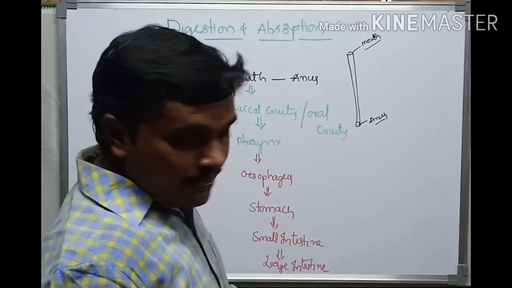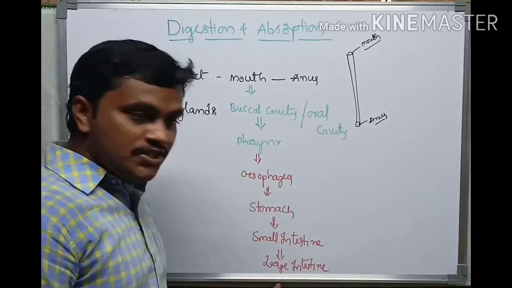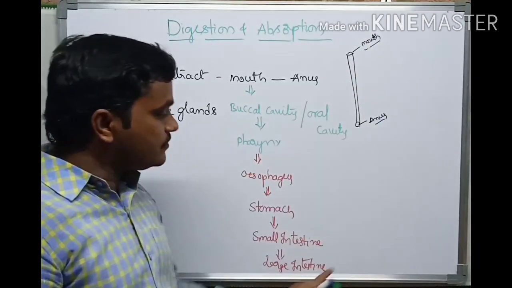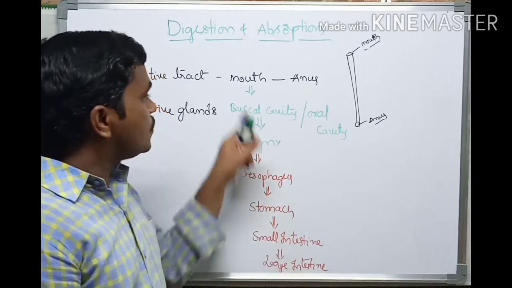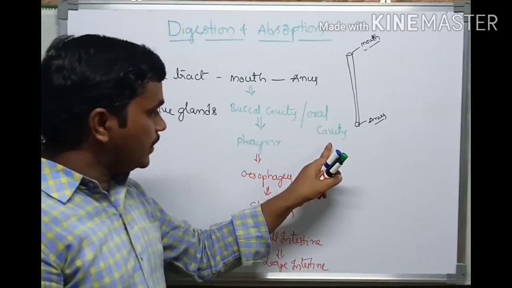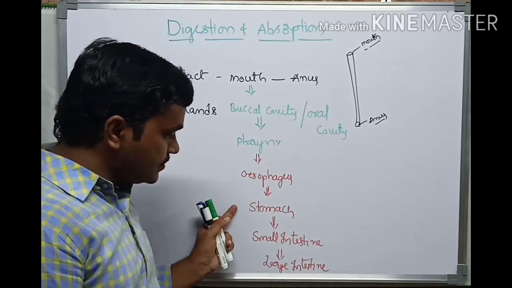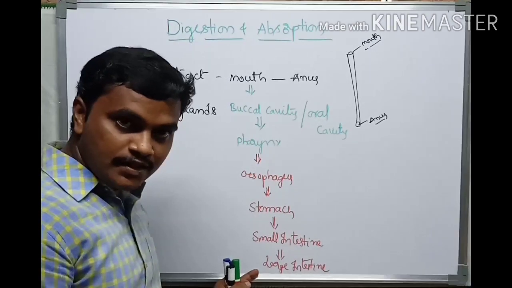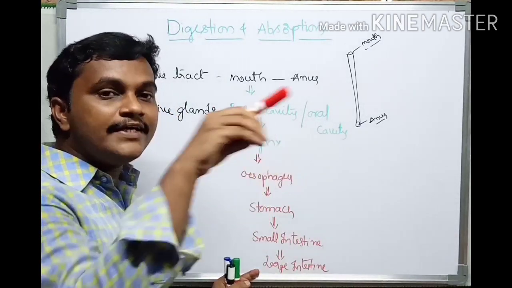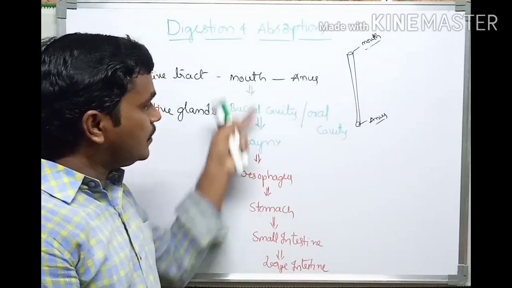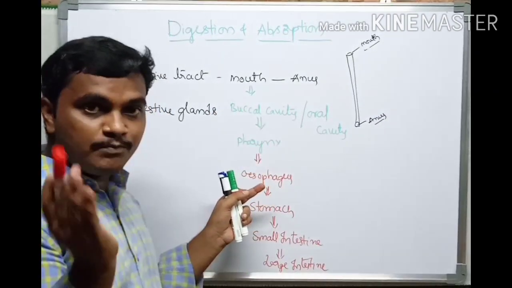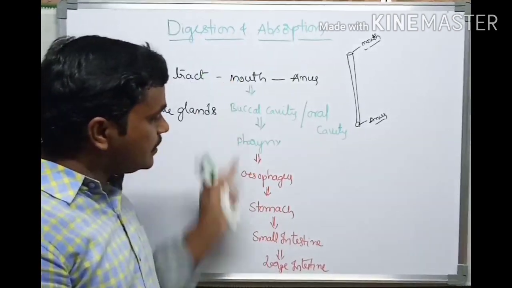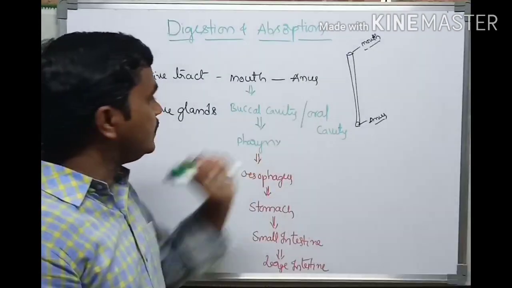Those parts are in our system. That is the complete digestive system, starting with the mouth and ending with the anus. The large intestine ends with the anus. So the mouth, buccal cavity also called oral cavity, pharynx, esophagus, stomach, small intestine and large intestine are the parts of the digestive system in human beings. These are the only parts of our digestive tract, starting with the mouth and ending with the anus.